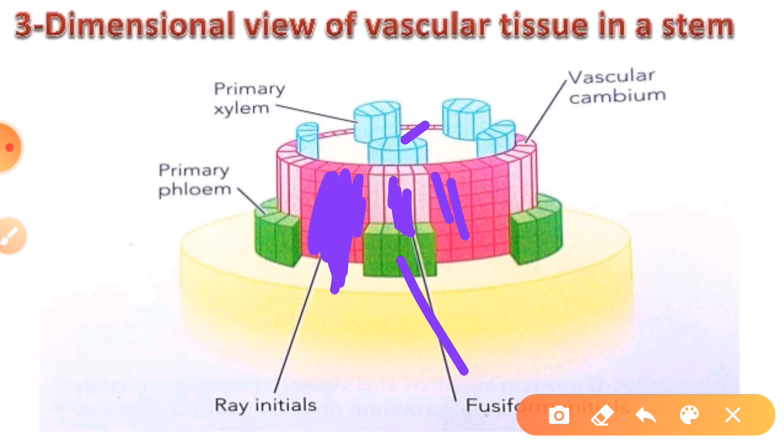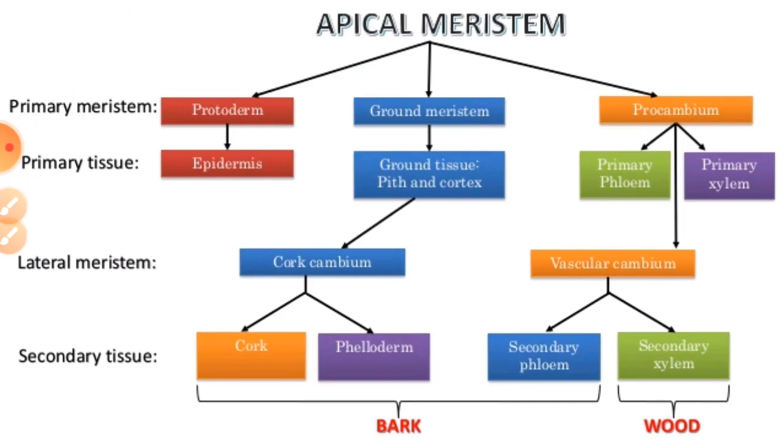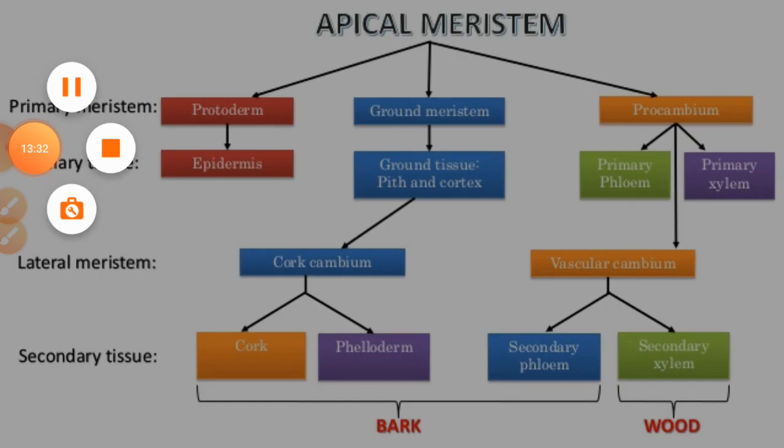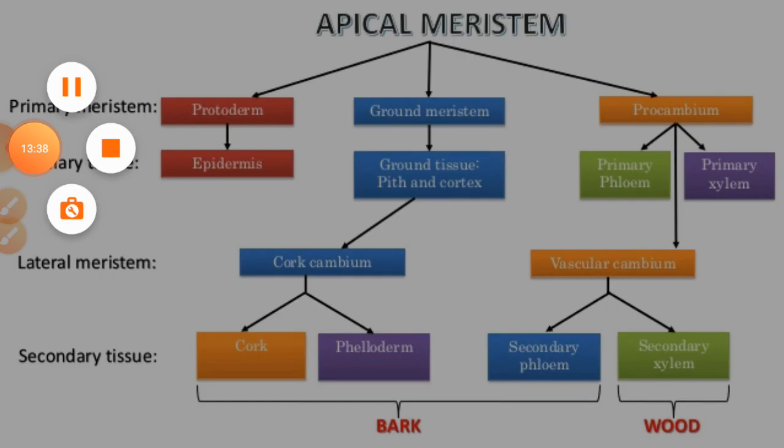Due to the excessive growth of xylem and phloem, this structure is formed as a ring formation. You all must understand how it is done, and with the help of this you must learn about it.